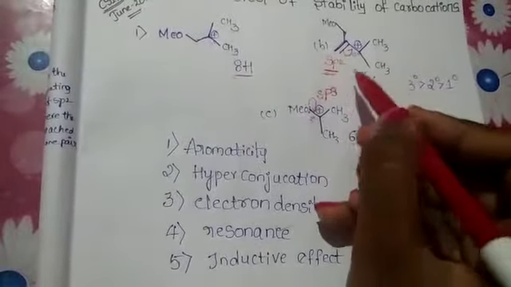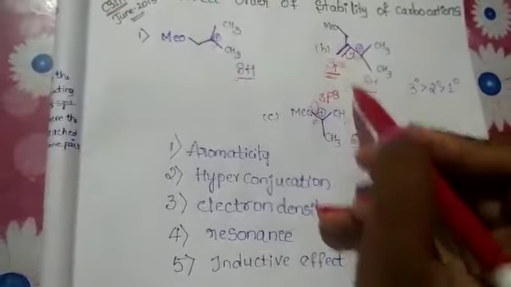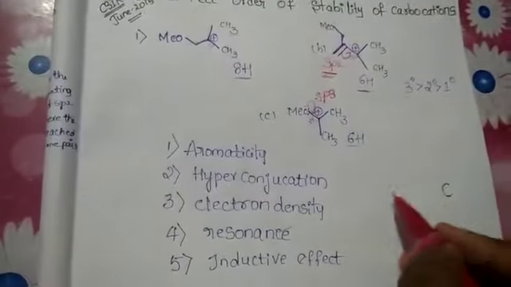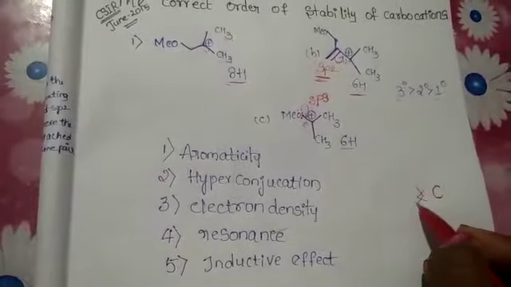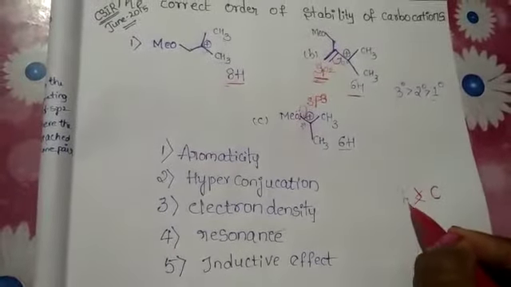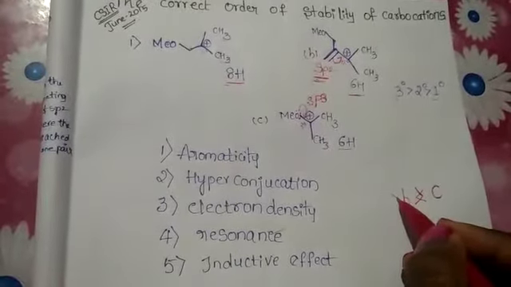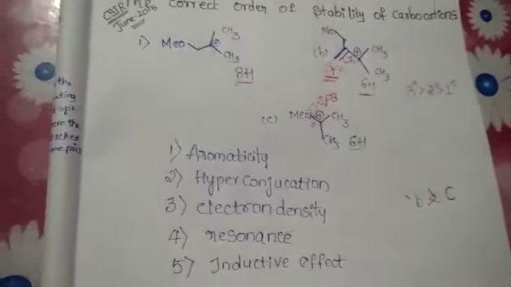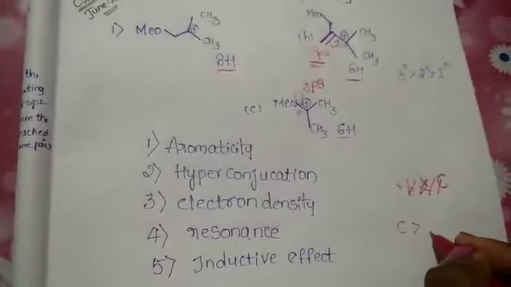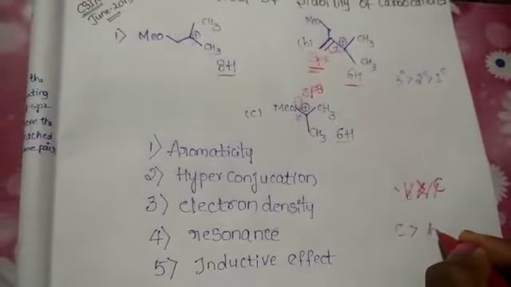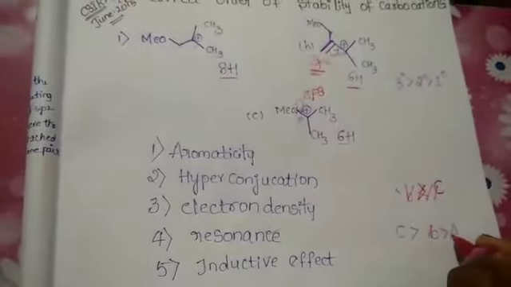Hence B is less stable than C. The order is C, B. So the order of stability is C greater than E, B greater than A.